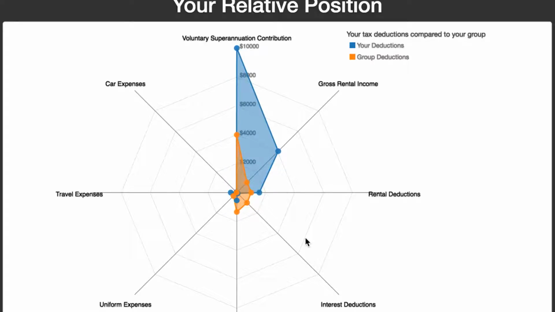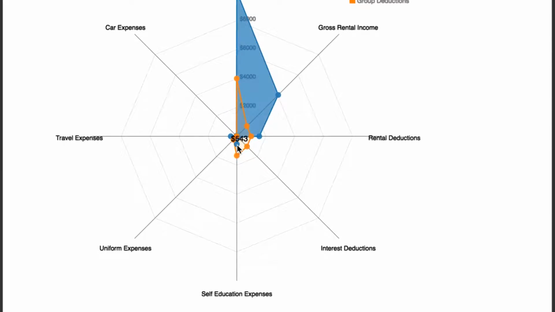However, I'm not doing so well in self-education expenses. I have only spent $543 this year compared with my cohort, which in general have spent about 1.3 grand per person. So maybe I should educate myself more, and maybe I can invest less in my retirement.